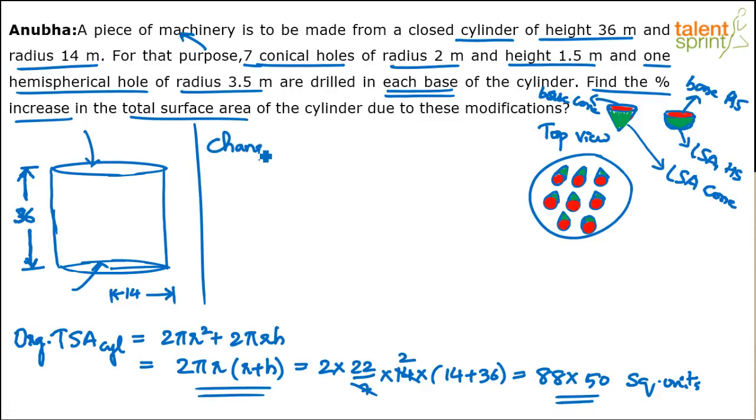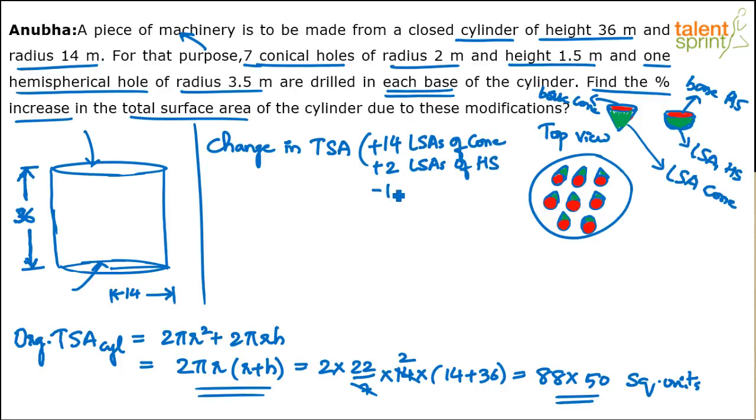So the change in the total surface area, right? What are we going to do? Plus 14 LSAs of cone plus 2 LSAs of hemispheres minus 14 bases of cone minus 2 bases of hemisphere.